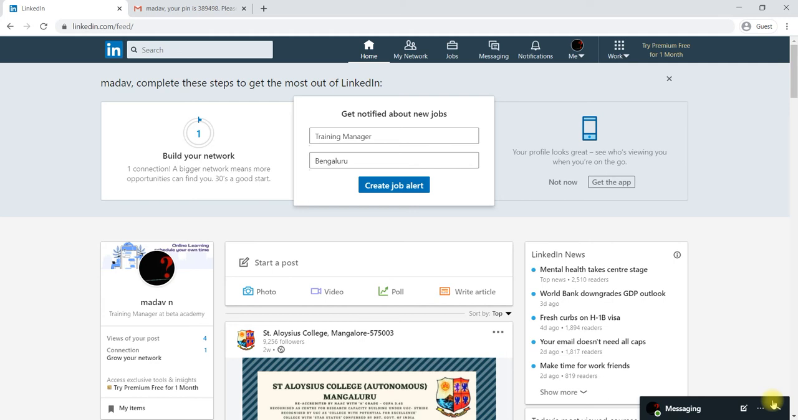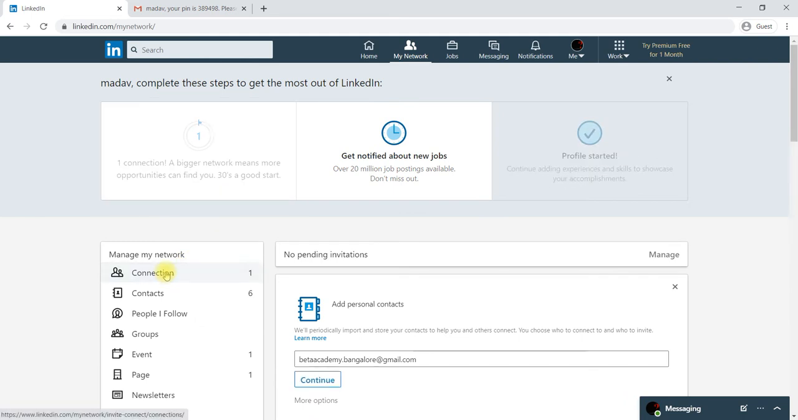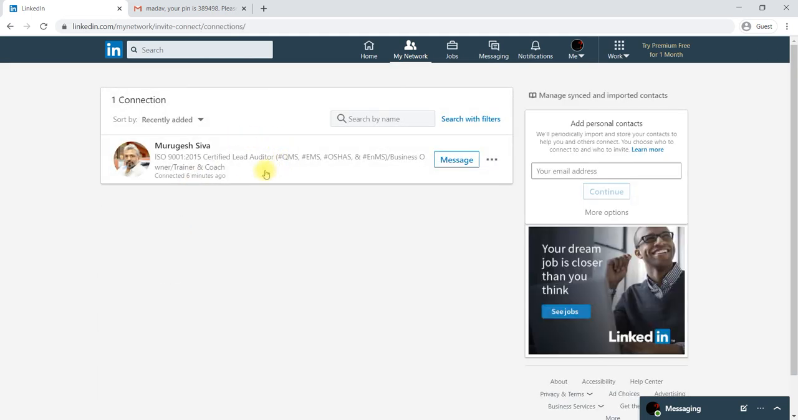Once you have sent an invitation, if anyone has accepted it, you can check here. Go to My Network, then Connections. It will show whether any person has been connected recently. One person has accepted your invitation. Like this, we can get connected with others also.